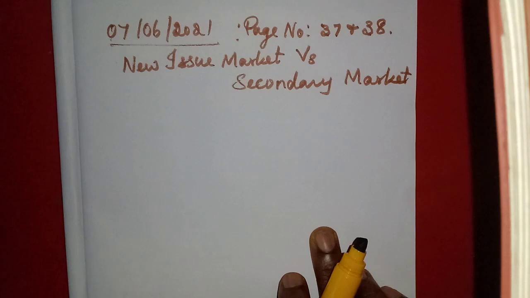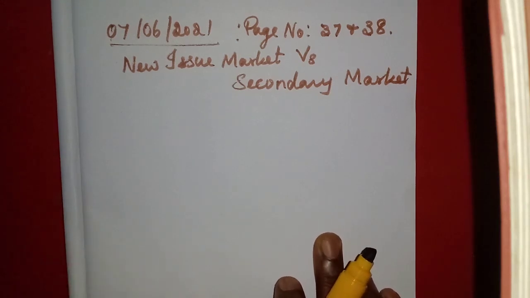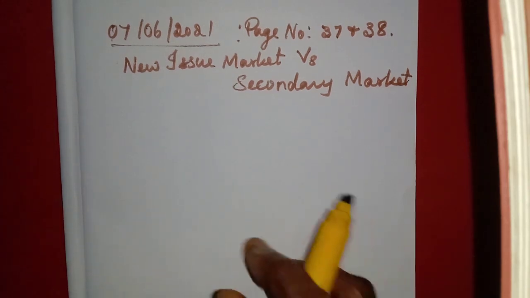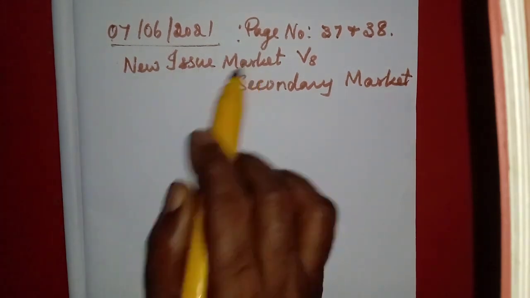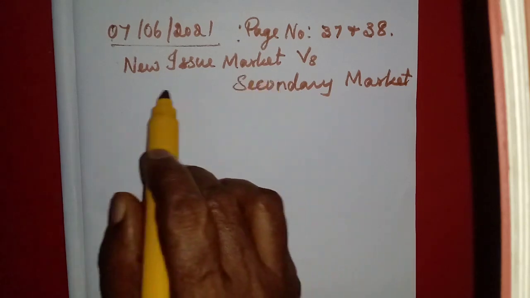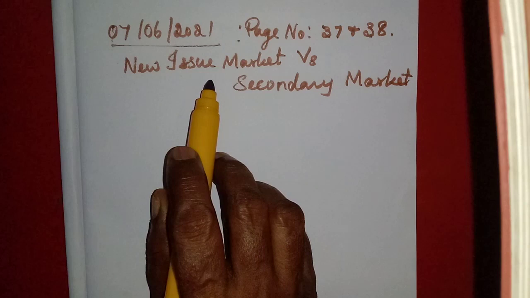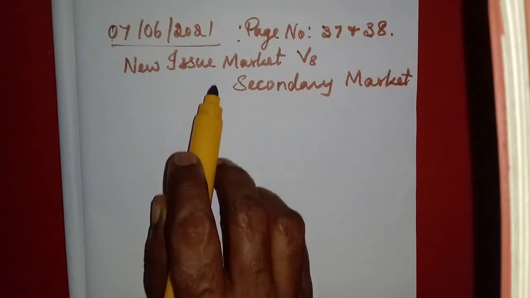In the different types we have studied, on the basis of the time of issue of financial claim, we have learned only one difference between the new issue market and secondary market. Now we will learn all the differences.